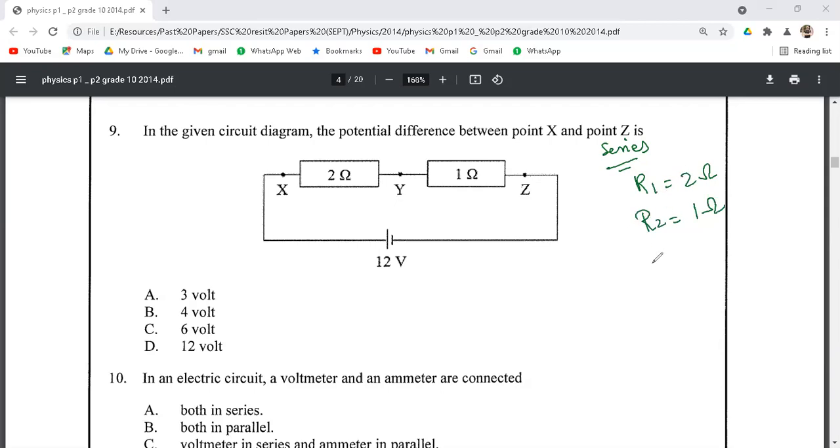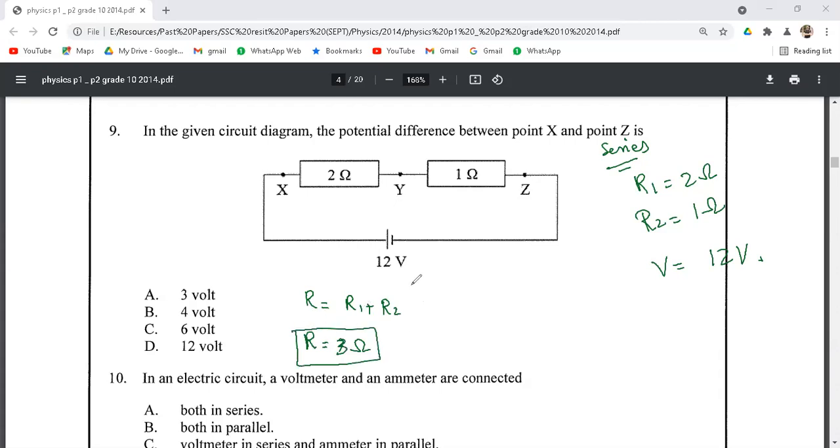These resistances are connected with a 12 volts battery. And from the characteristics of the series combination, we know that the total resistance is equal to R1 plus R2. So the total resistance of the circuit will be equal to 3 ohms. तो ये हमारे पास 3 ohms resistance आ गई.